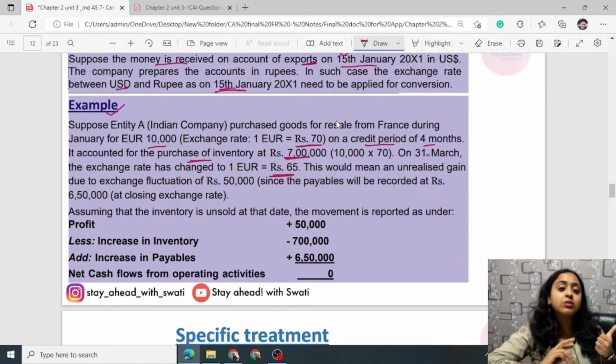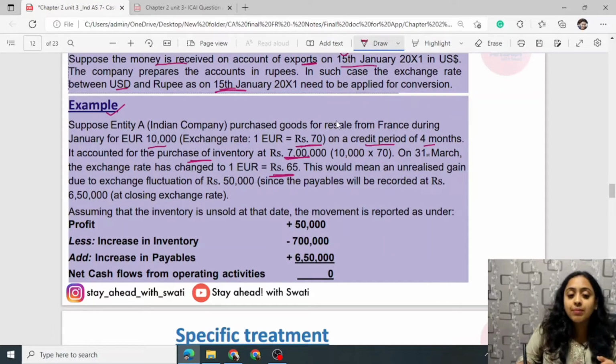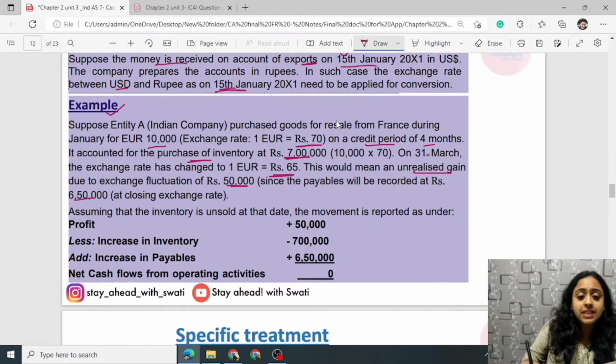Now since euro rate has changed, now you have to only pay 65 per euro. This means the liability has declined. This would mean an unrealized gain due to exchange fluctuation of rupees 50,000. Since payable will be recorded at rupees 650,000 at closing exchange rate, assume that the inventory is unsold at the date the movement is reported as under. See, since inventory is coming in, it will include working capital changes. Firstly, the profit is rupees 50,000.